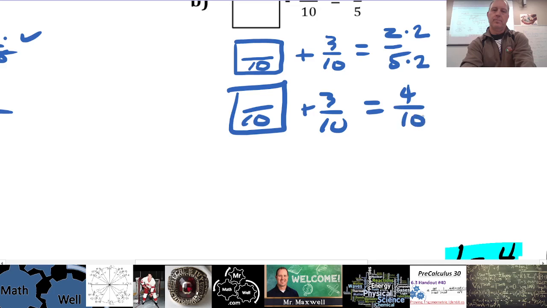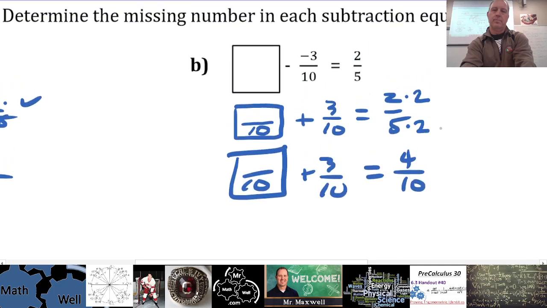Now, is that an easy one to solve? What plus 3 equals 4? Again, we're adding, we're not subtracting. I know this looks like a subtracting, but it would be something plus 3 equals 4. Yeah, 1 over 10. That's the correct answer. You're right. So 1 over 10 plus 3 over 10 is 4 over 10.